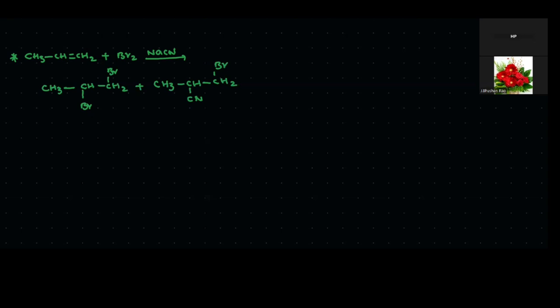In these two, how will it form first? If Br2 in the presence of sodium cyanide, it dissociates to form Br plus and Br minus. If only Br2 is involved in the reaction, Br plus and Br minus give this product. If NaCN reacts with the Br2 molecule, it dissociates to form sodium bromide plus bromocyanide. Bromocyanide.